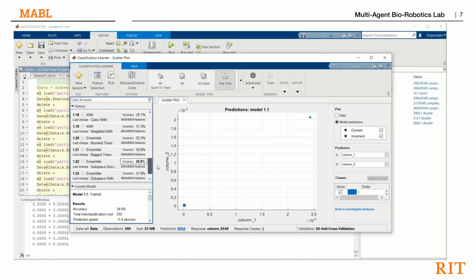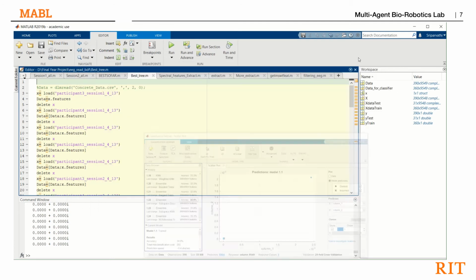Further, it is observed that an ensemble model gives better performance than all other models, which is about 35.9% accuracy. Hence, the next step is to investigate optimum features and optimum parameters for trees, such that an ensemble of trees can be used for training.